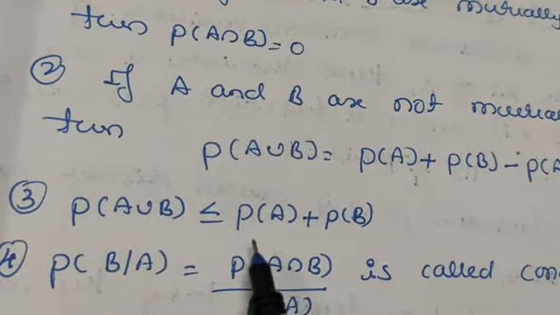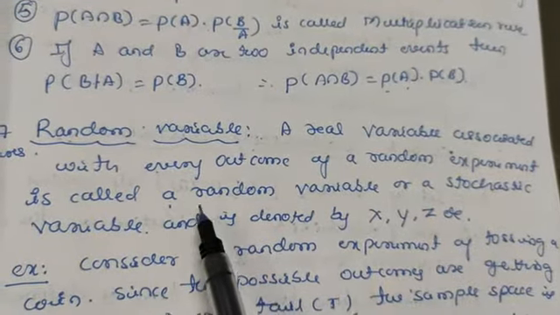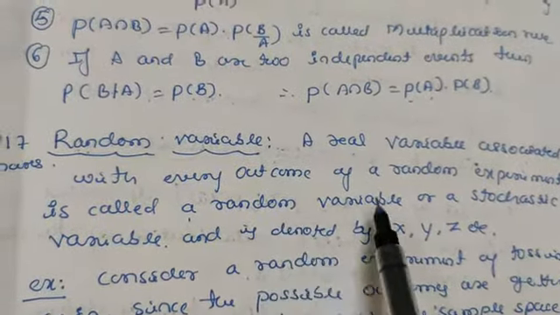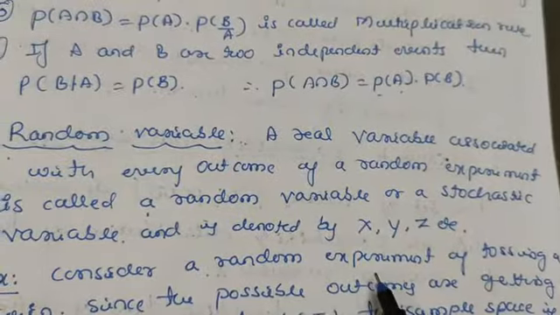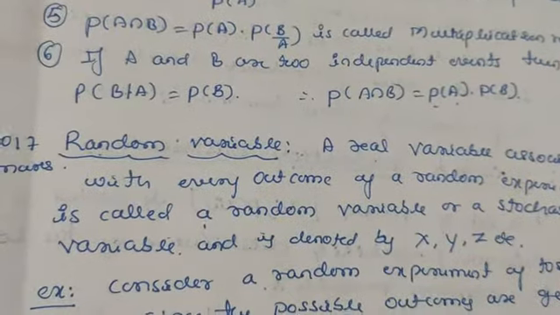Let us take one more definition here, random variable. So this is an important question. This question appeared in 2017. Let us take the definition of a random variable. A real variable associated with every outcome of a random experiment is called a random variable and is denoted by the letters X, Y, Z, etc. That is, in the last definition we have seen a random experiment. The real number which is associated with this random experiment is called a random variable.